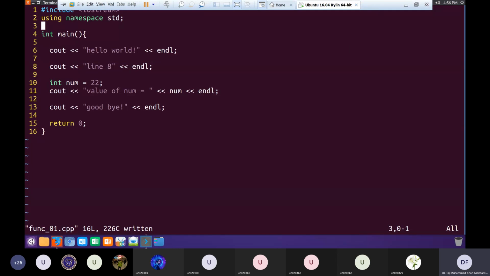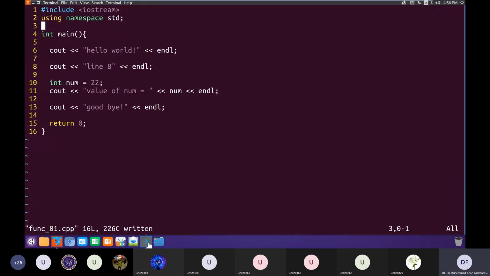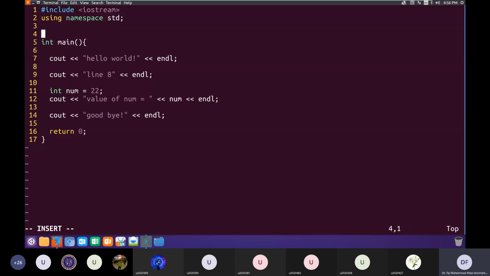Okay, so let's see how functions work. I'll write a small function, and we'll assume that this function draws a very complicated shape. I'll write it and then I'll use it, and after that I'll discuss the details.